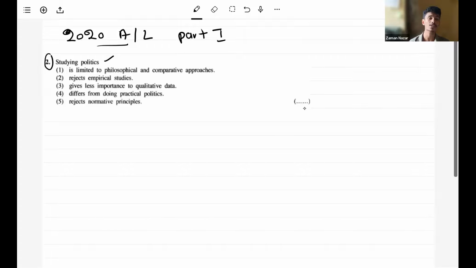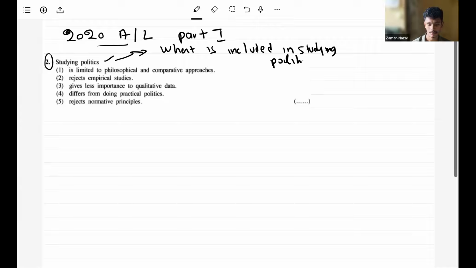They are asking: what is included in studying politics? This is the question they are asking in question number two.